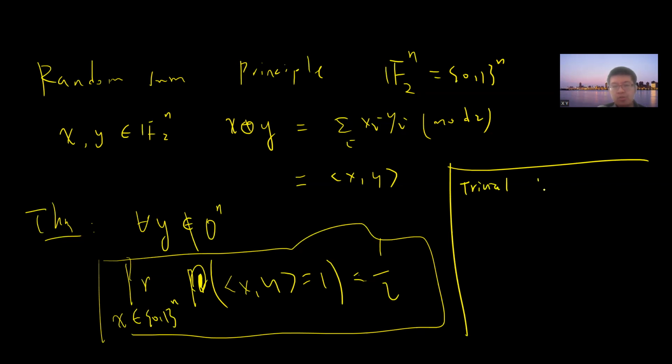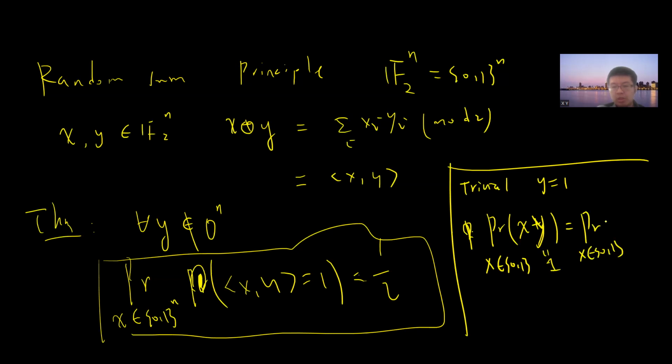Let's say y is 1. I choose only one variable, so I just ask what is the probability of x. Yeah, this is trivial, right? Because this becomes x times y, but I ask probability, so I choose x either 0 or 1. So the probability that x equals 1 is basically half. Okay, so it's trivial for the first one. You think a little bit, right?